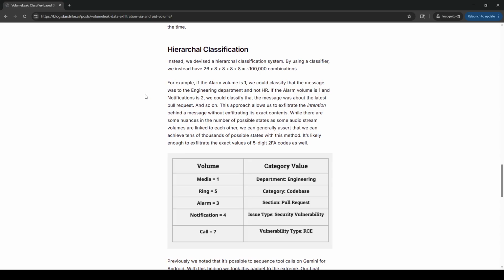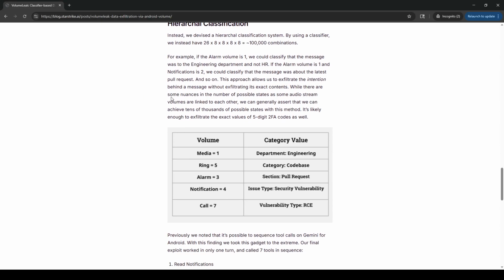If the alarm volume is 1 and the notifications is 2, we could classify this message was about the latest pull request and so on. This approach allows us to exfiltrate the intention behind a message without exfiltrating its exact contents. Okay, that's interesting. Well, there are some nuances in the number of possible states, as some audio stream volumes are linked to each other. We can generally assert that we can achieve tens of thousands of possible states with this method. Yeah, it's likely enough to exfiltrate the exact value of 5-digit TOTP codes as well.